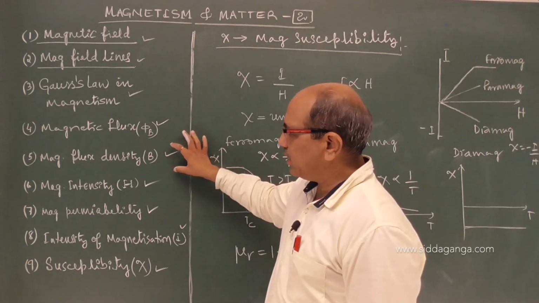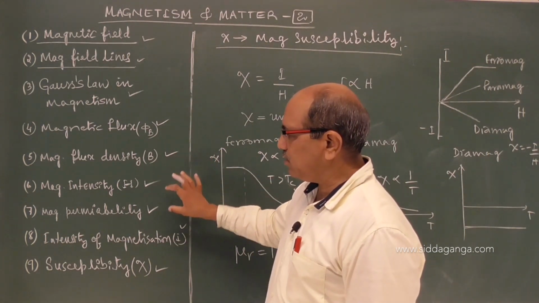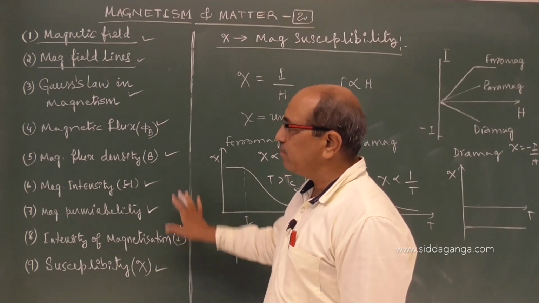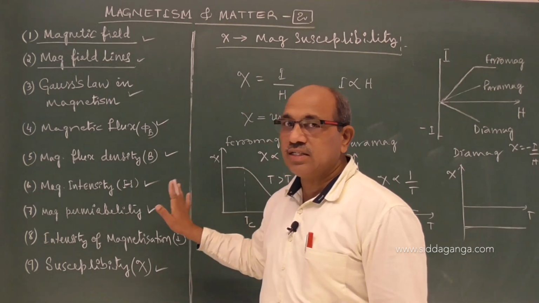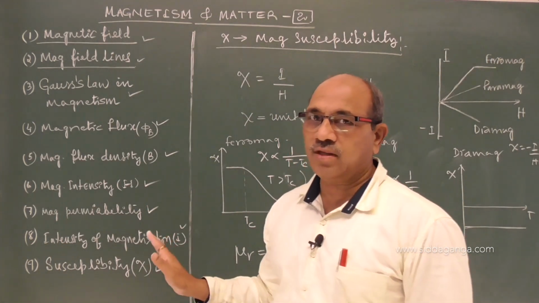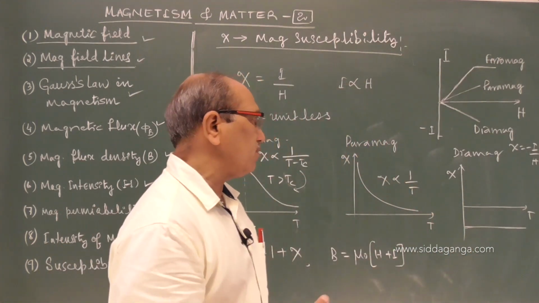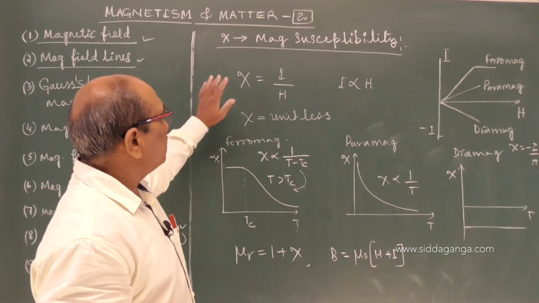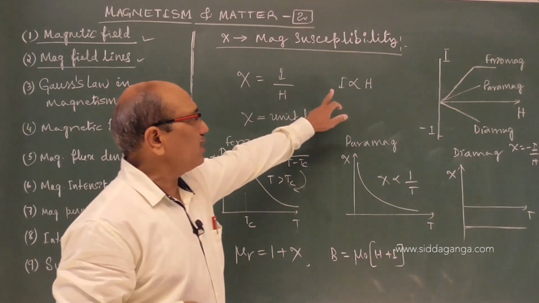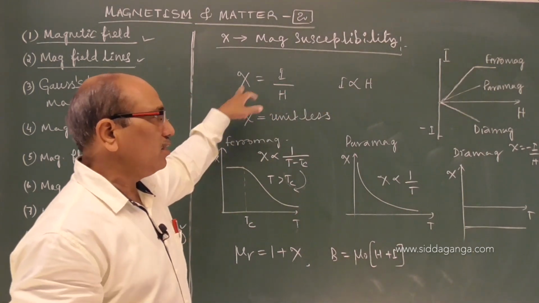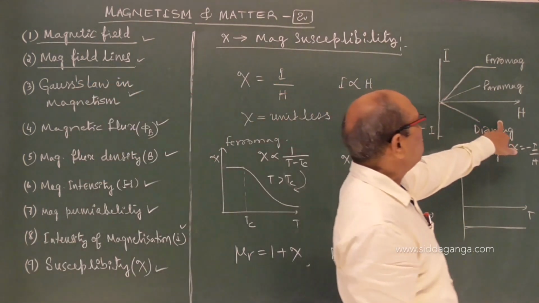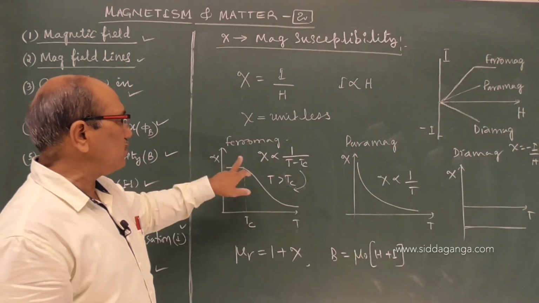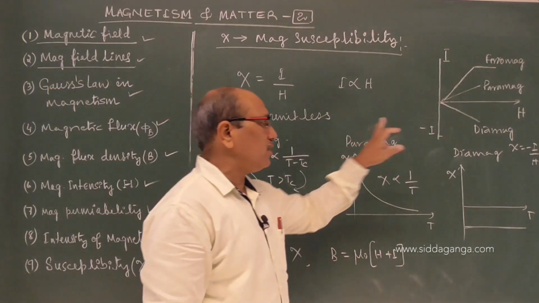Magnetic flux density, magnetic intensity, magnetic permeability, intensity of magnetization and susceptibility: conceptually, you must be very clear what they say and what they reflect in magnetism. Then only you can understand the entire magnetic concept. Susceptibility is independent of I and H, a constant brought in here. How I varies with H, we showed here. And susceptibility depends on temperature in the case of ferromagnetic, paramagnetic and diamagnetic.